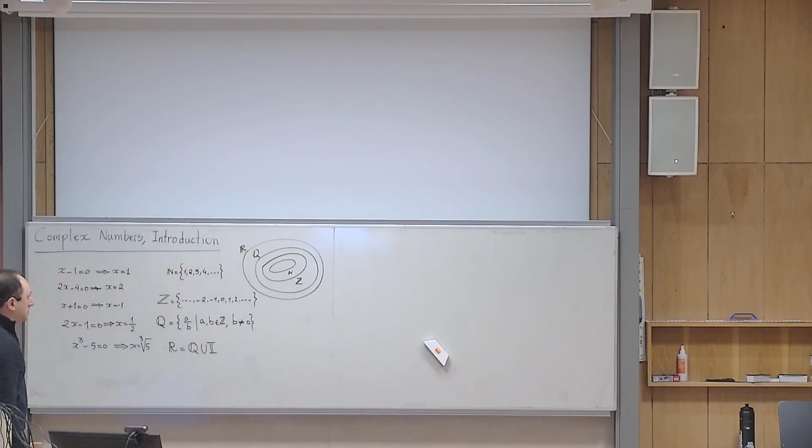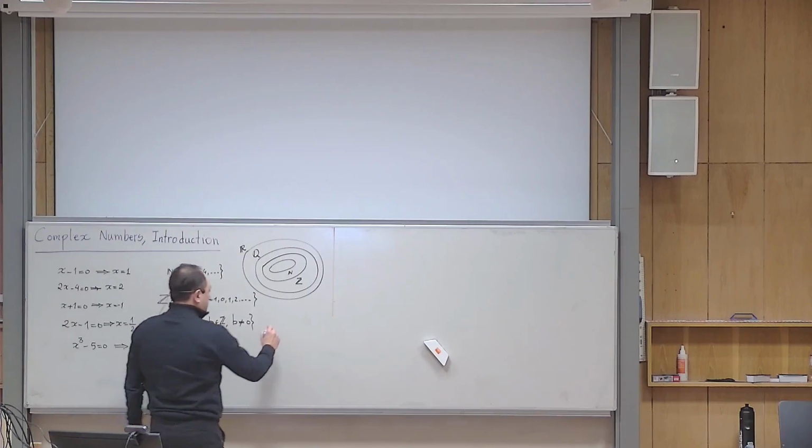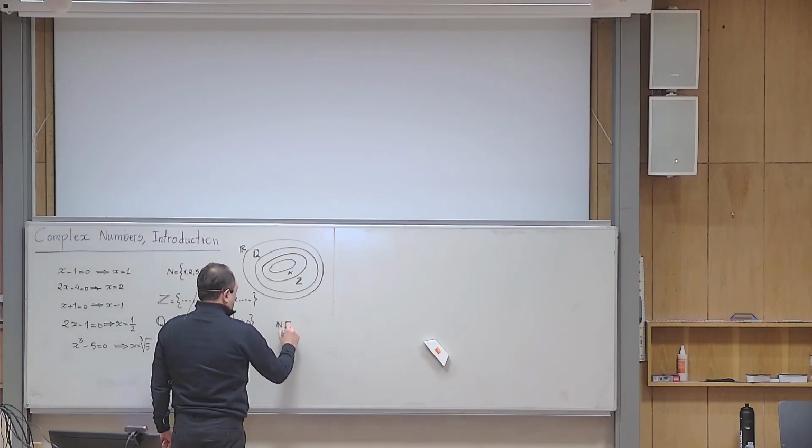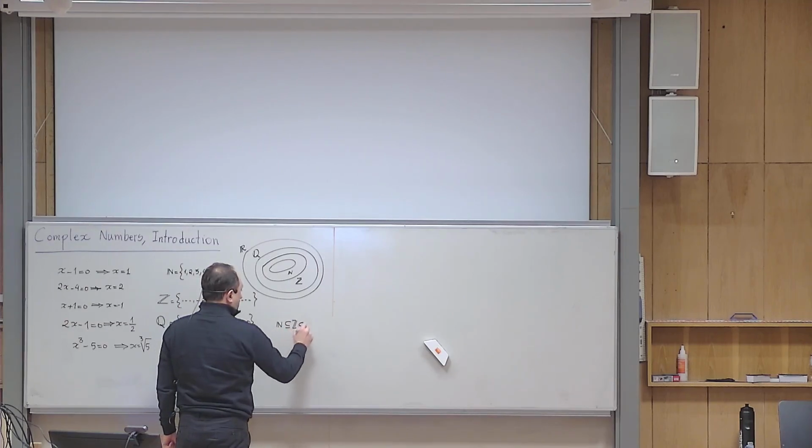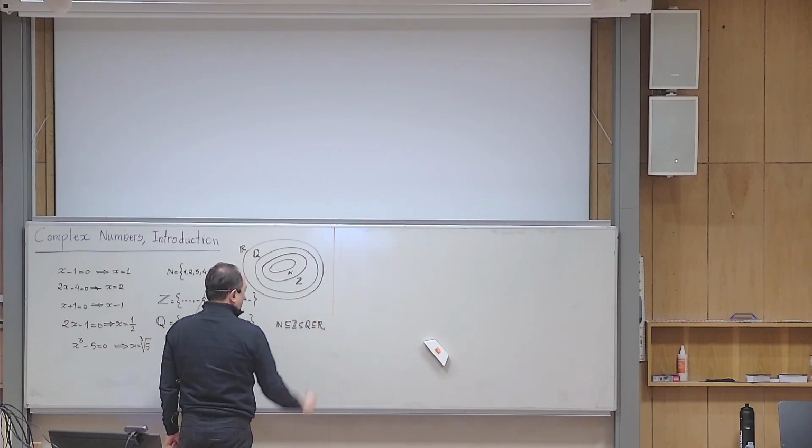So, every natural number is an integer. So the set of natural numbers is a subset of the integers. This is the subset of Q, and this one is also a subset of R.